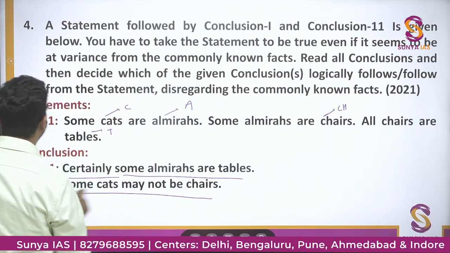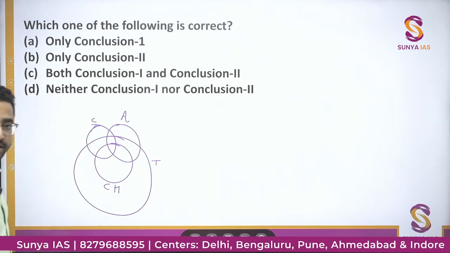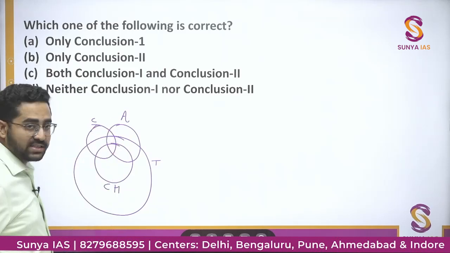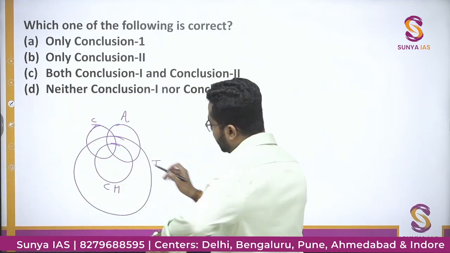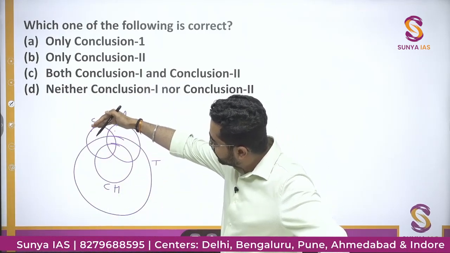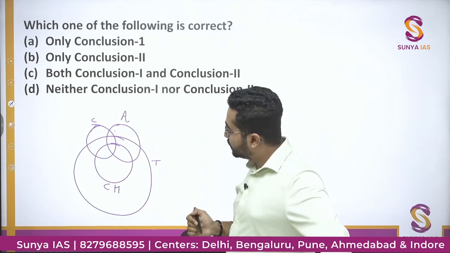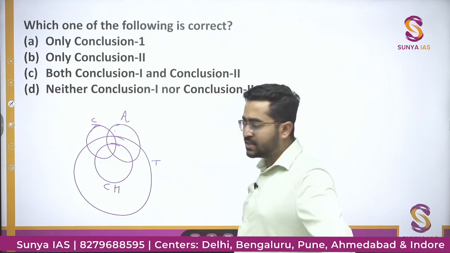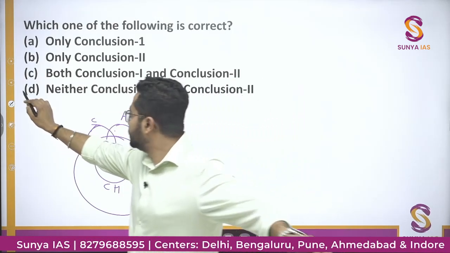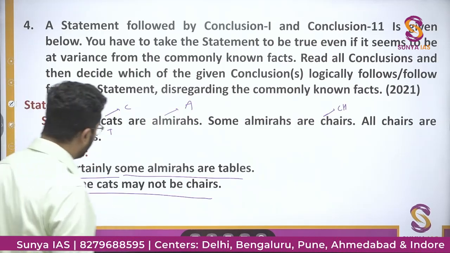Some cats may not be chairs. So yes, from this statement you can see this is the chair, this is cat, this is the intersecting portion, that is these are the cats which are chairs. These are the cats which are chairs, but these many cats are there existing which are not chairs. That means some cats may not be chairs. That holds true in this general Venn diagram. That means this option is correct. Stated conclusion 2 is correct.